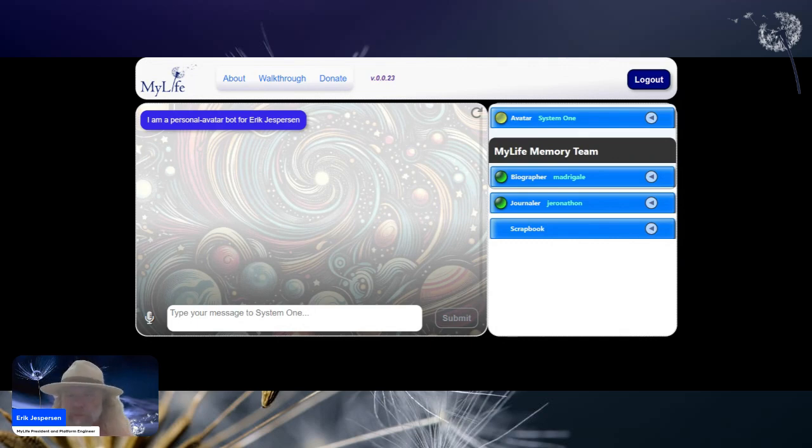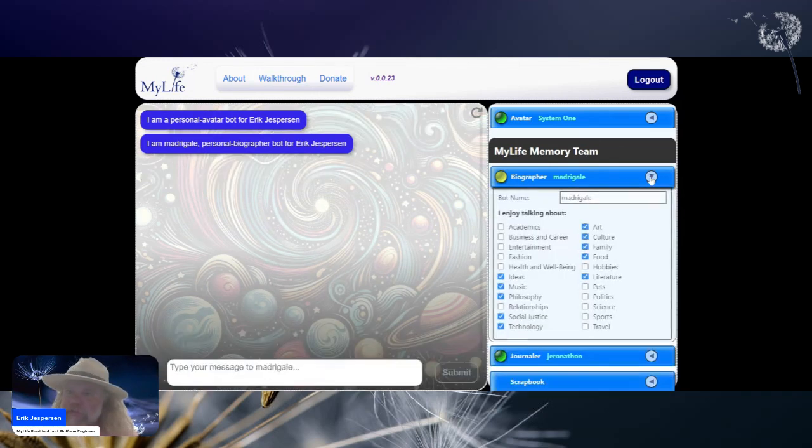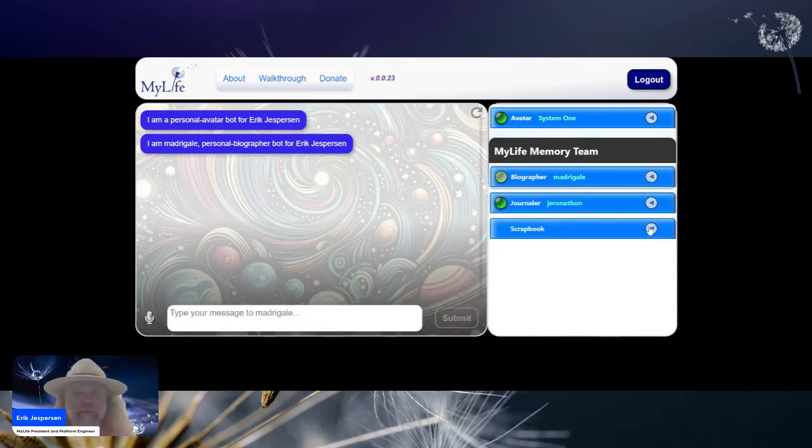By default, when you sign up for My Life, you get your own personal memory team, and it's composed of a biographer and a scrapbook. The journaler is an addition. We are also working on a diary, but this is the current live version. So you get a biographer. You can name your biographer, and currently you can set options that detail its personality when you interact with it.